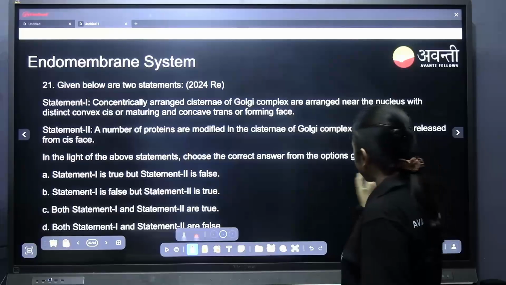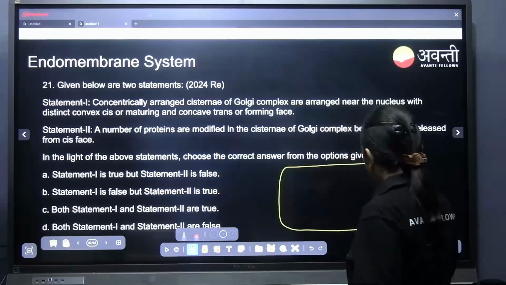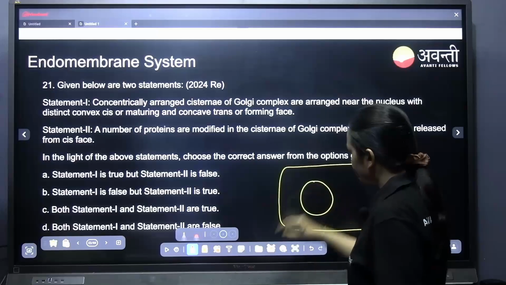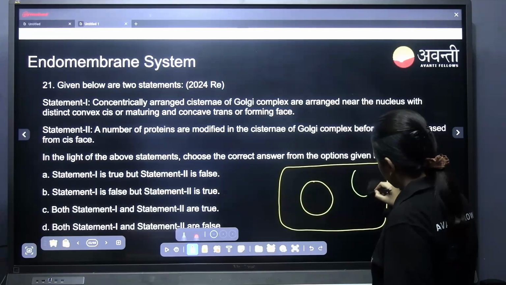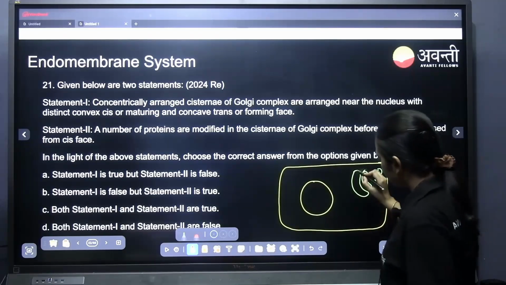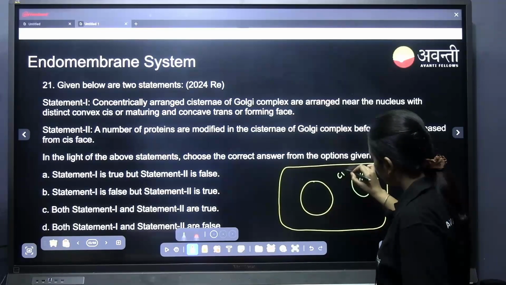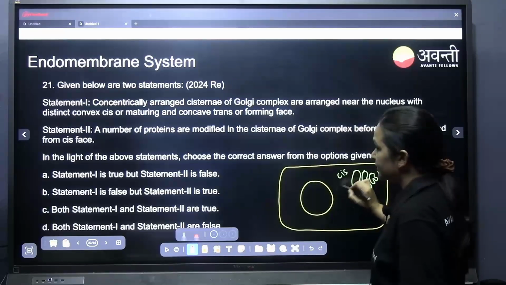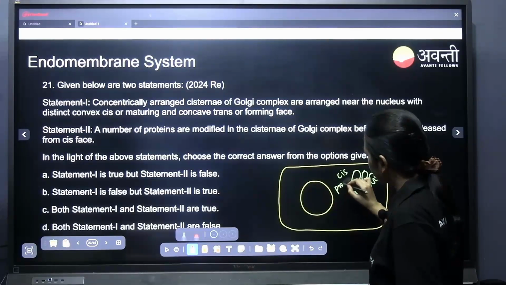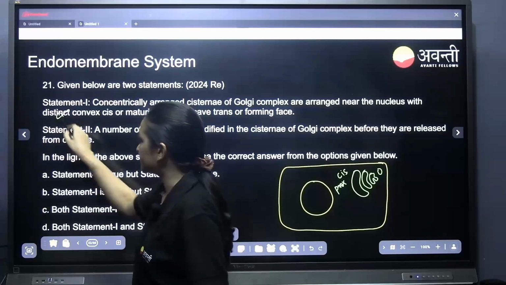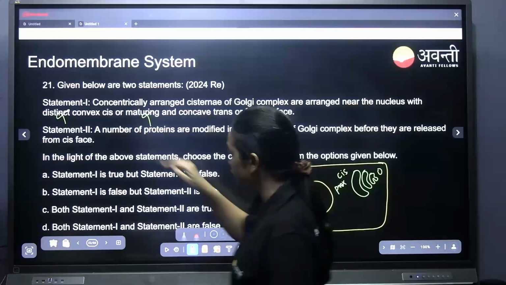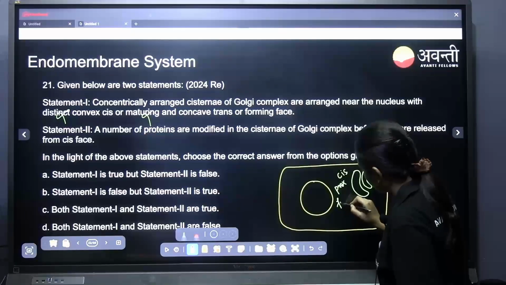Then if this is a cell, and if this is a nucleus, you can find the Golgi like this. Okay. So this particular phase is cis phase. This particular phase is proximal phase. Here they have mentioned distinct. No, not distinct phase. This is wrong. Cis and maturing phase. Maturing is also wrong. So this is the forming phase.